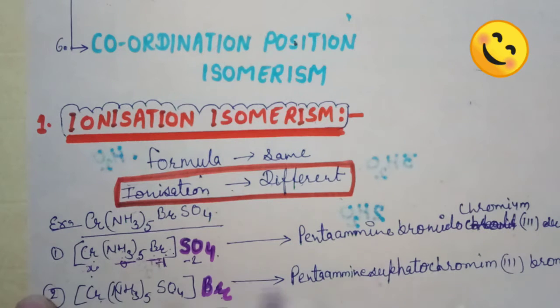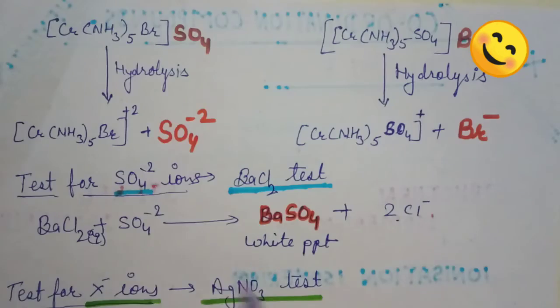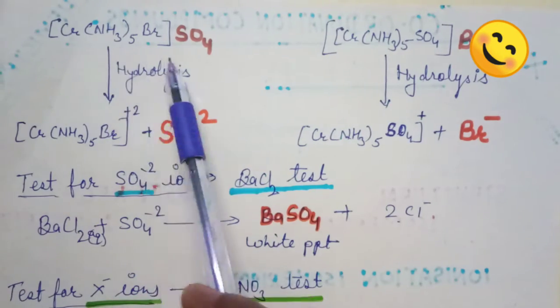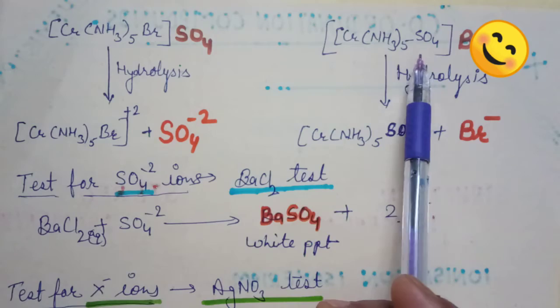Okay, when we hydrolyze these coordination compounds, we get different types of ions in both compounds. Let's see, it is the first isomer and it is the second isomer.